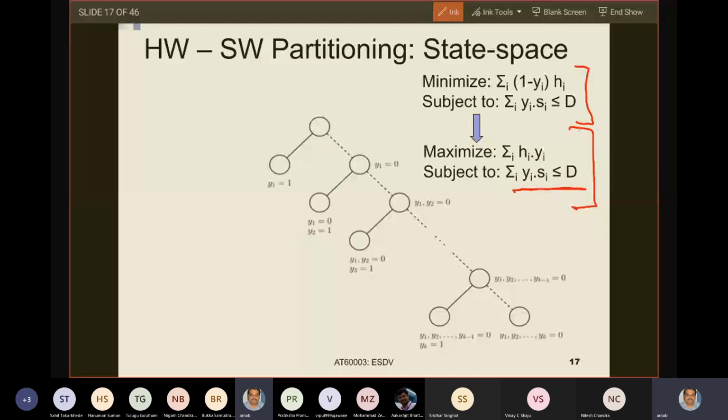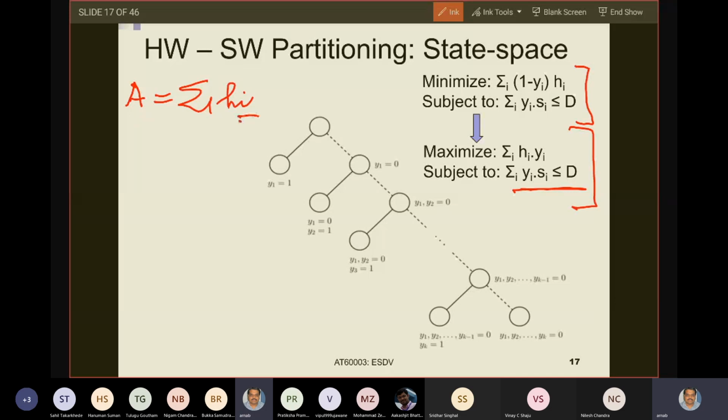Initially, it may seem how can this be possible? But understand that, let us say that capital A equals summation Hi for all tasks. Capital A is summation Hi for all tasks.